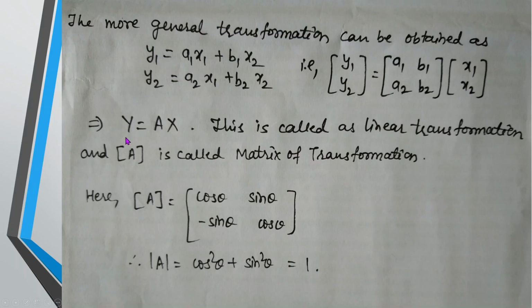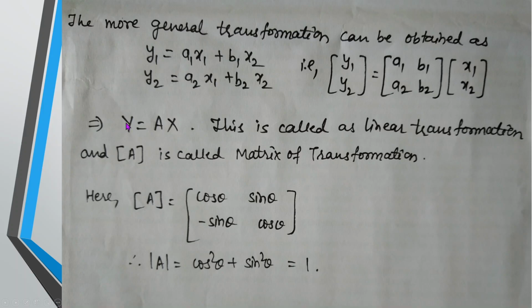So in general, the transformation can be written as, see, matrices are always denoted by capital alphabets. So I have written it as capital Y is equal to capital A into capital X. This is called a linear transformation. And matrix A, how do you read this term? We write a capital alphabet in square brackets, and that is nothing but the matrix. It is not mandatory to write the word matrix; better you put square brackets around that alphabet, and it will be identified as a matrix. So this is matrix A, which is called the matrix of transformation.